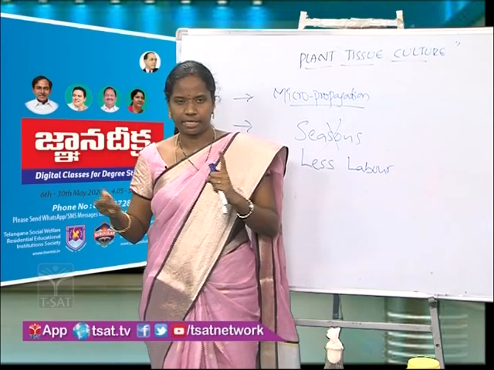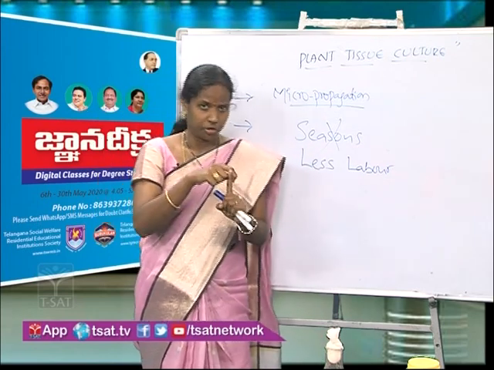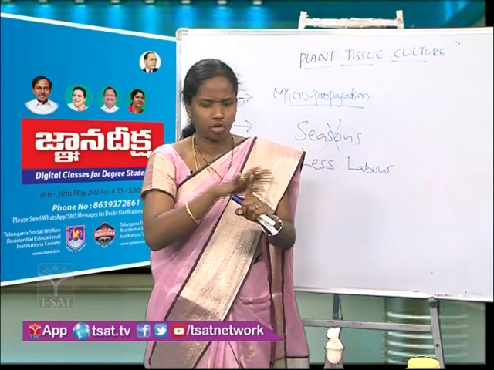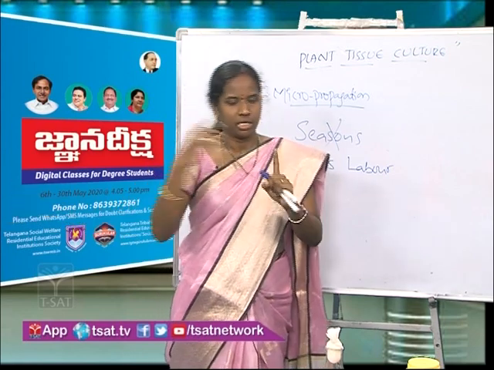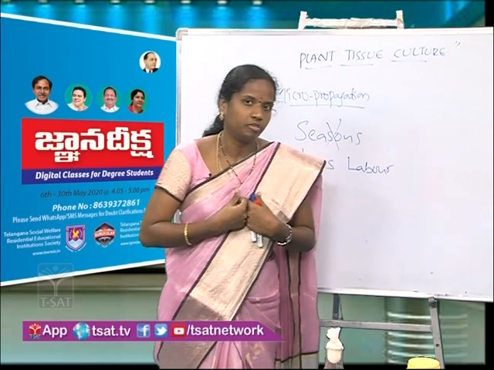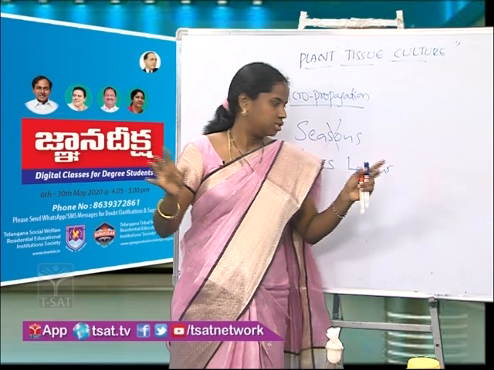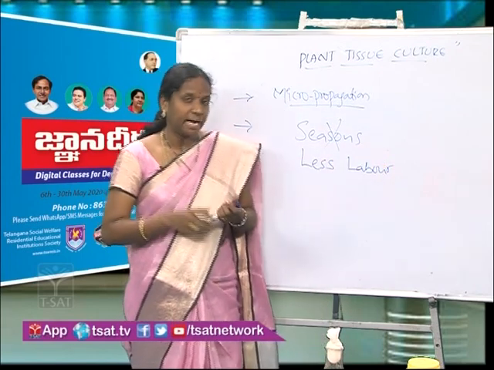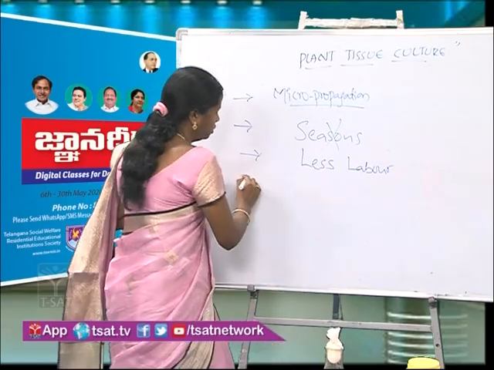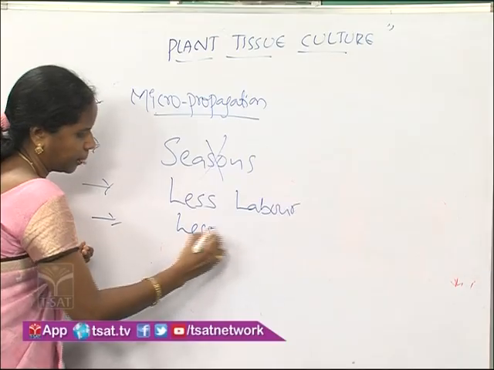Simply, he can collect the plant, keep it on the nutrient medium, do sterilization, inoculation, incubation, then acclimatization. A single person is capable of handling many plants. So we have less labor requirement here. And one more is, less space is needed.